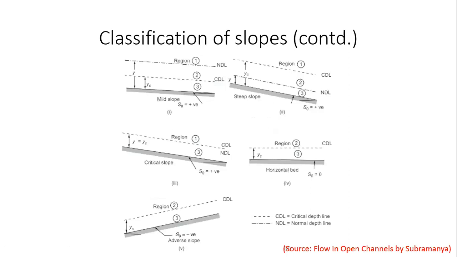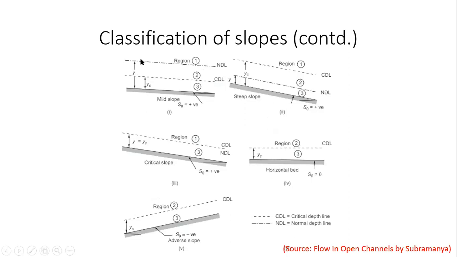Just go through them and try to understand what these mean, and why this is relevant to what we are discussing. The reason we are dividing it up into these different regions, if you remember in one of the earlier slides, I had mentioned that when y approaches y naught, the normal depth of flow, it becomes asymptotic, right?